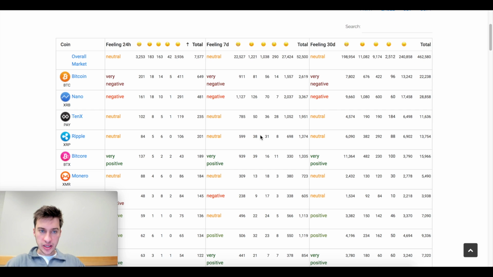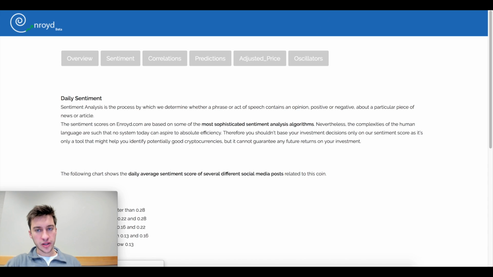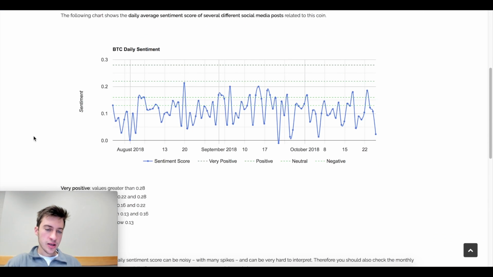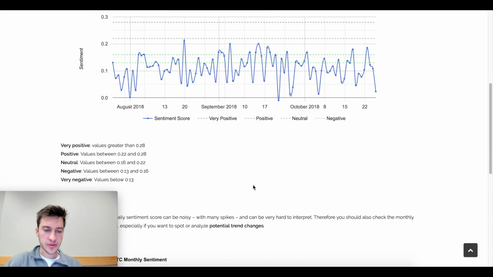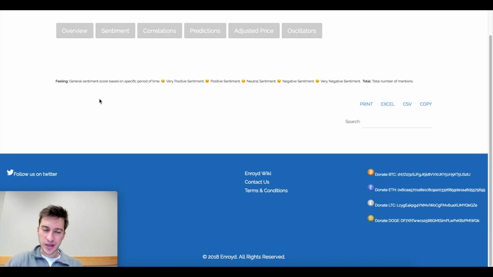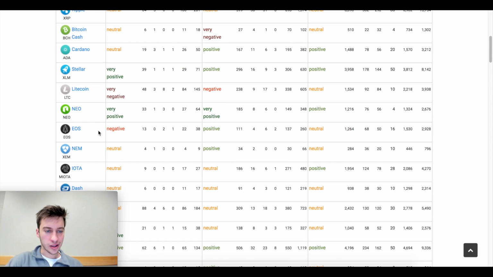What we can also look at for the final read is Enroid. So let's take a look at Bitcoin and let's look at its social sentiment index. Personally, I do like Pip Stir and I do like the S score from social market analytics, but Enroid can be nice to look at as well sometimes. This is going to give you some sentiment scores throughout time as well, and monthly. What I also like to look at is not just Bitcoin on this, but we can look at a coin such as EOS.